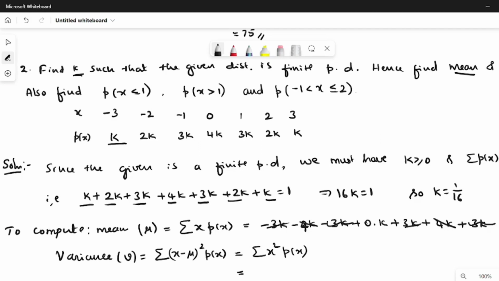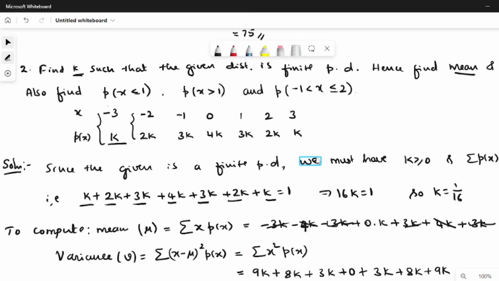That is minus 3 whole square into k, so it is 9k, plus 4k. Okay, it is actually 8k, since 2 square is 4 into 2k. So 8k plus 1 square into 3k, 3k, plus 0 plus 3k plus 8k plus 9k.